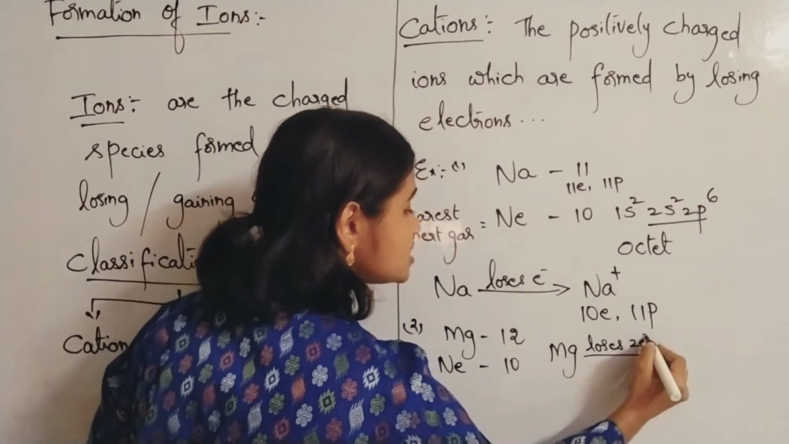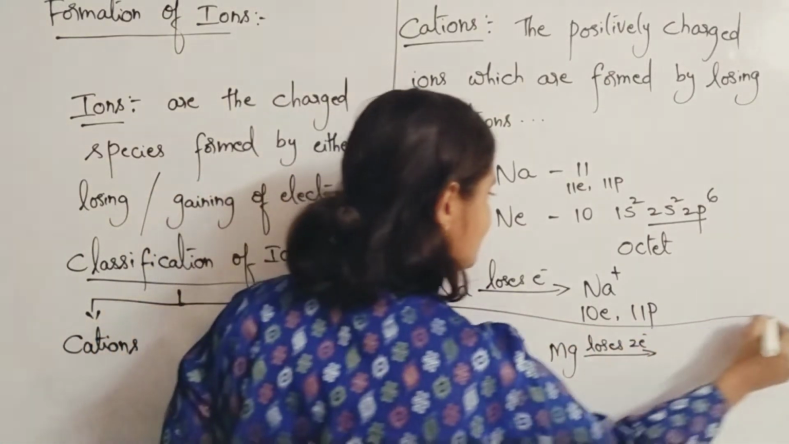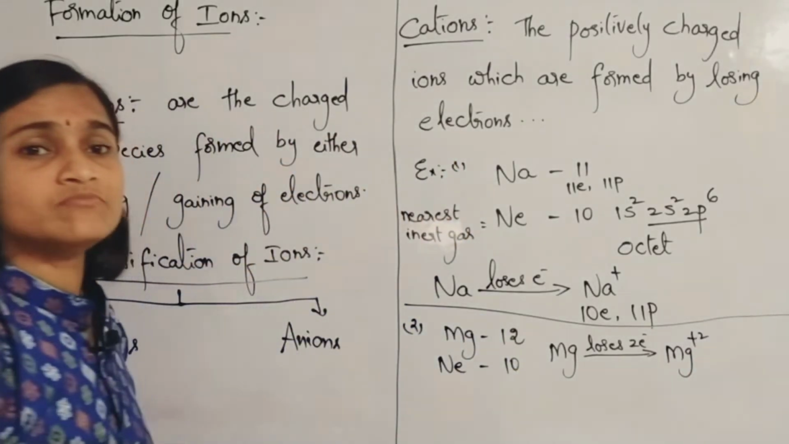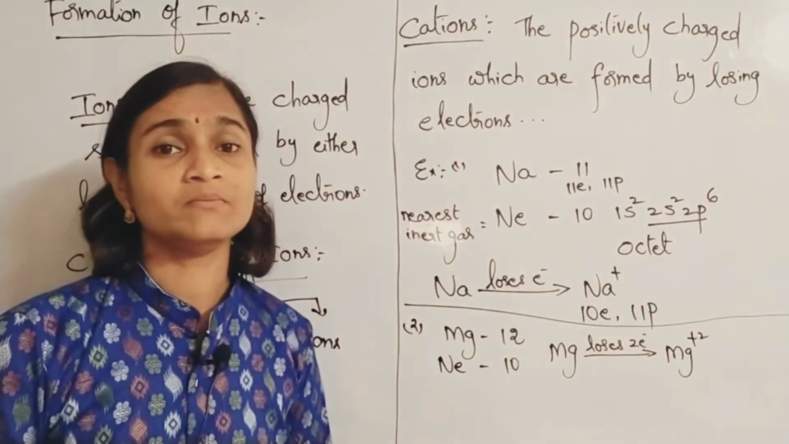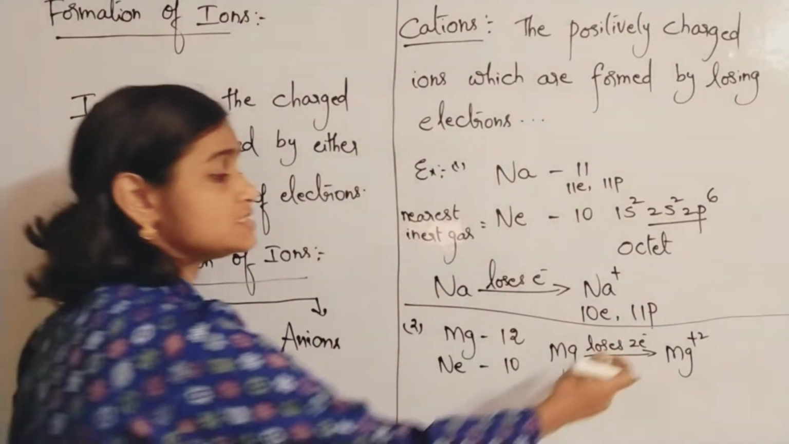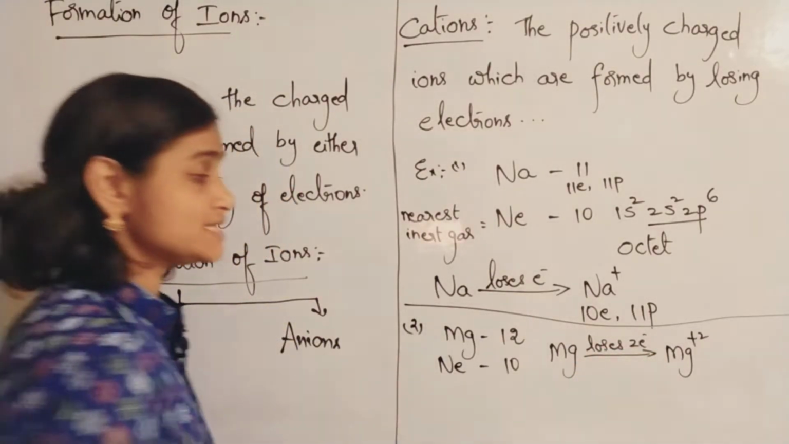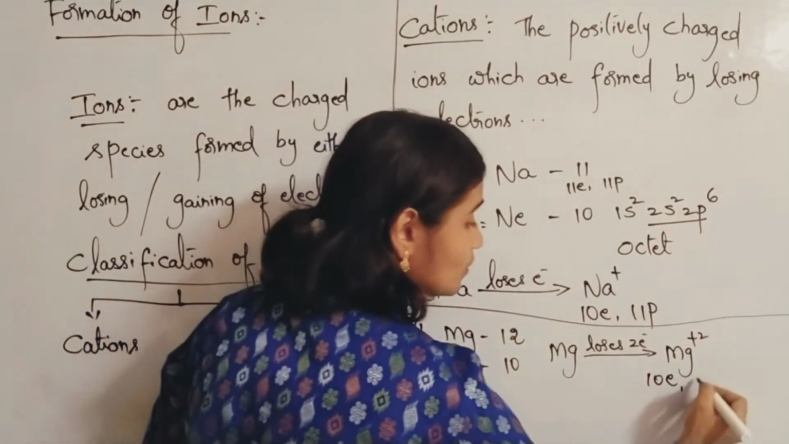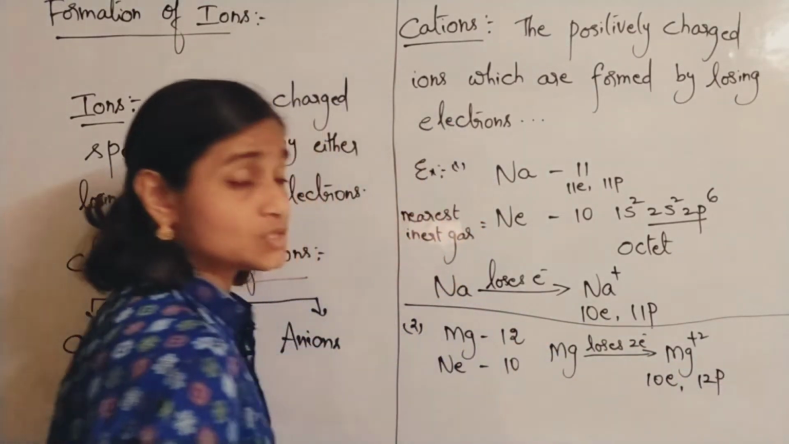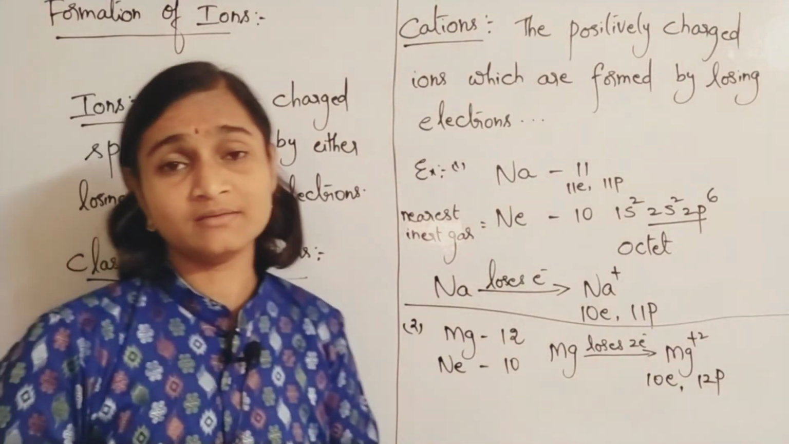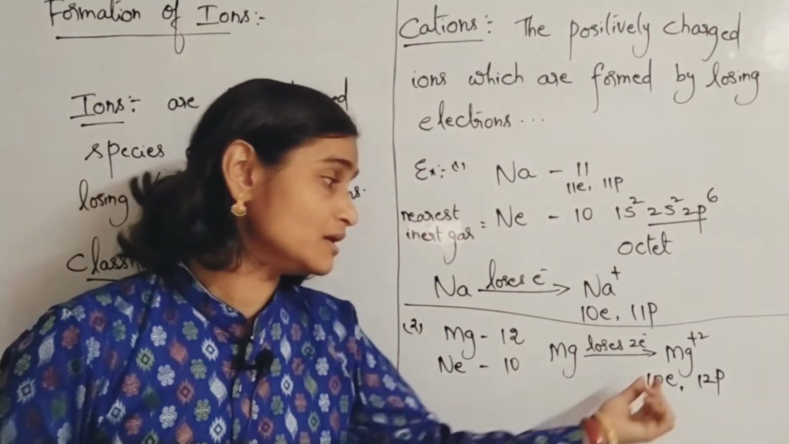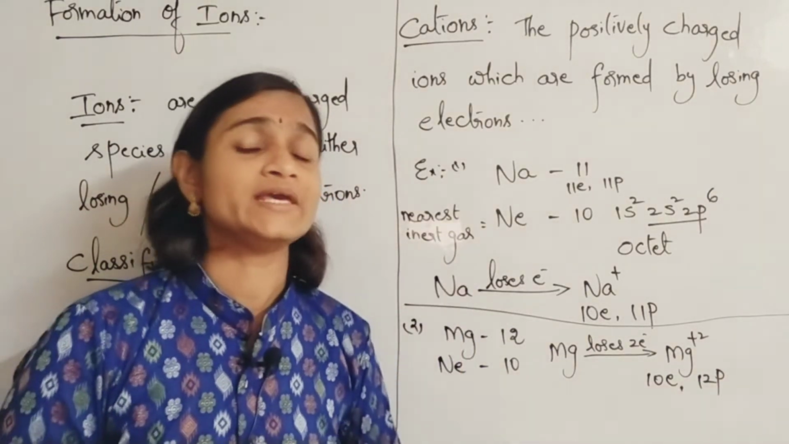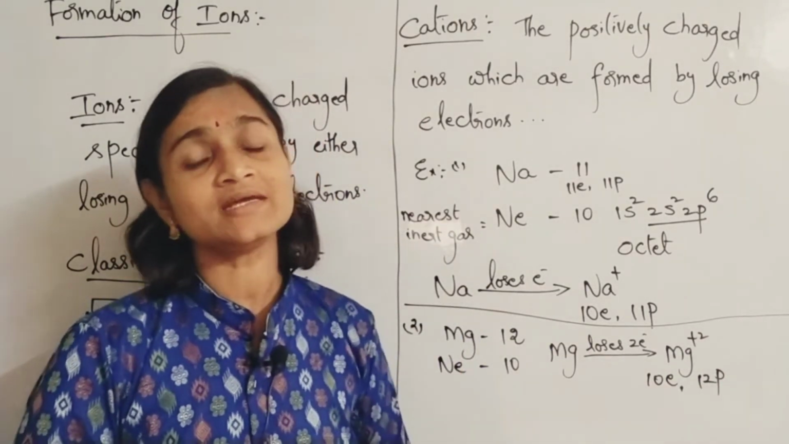Now magnesium loses 2 electrons and forms what? Mg2+ ion. So this is also a cation. It has 10 electrons as that of neon, but the proton number is as usual. As 2 positively charged particles extra are there with Mg2+, it is to be represented with a plus 2 sign. It's a divalent ion.